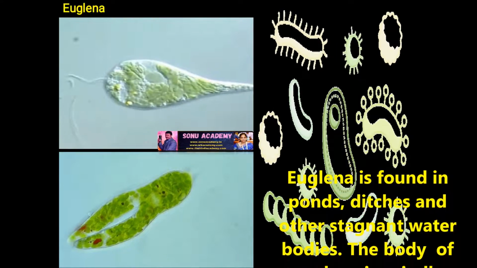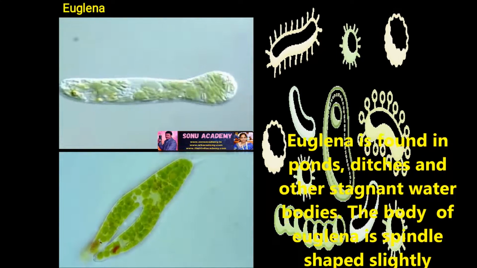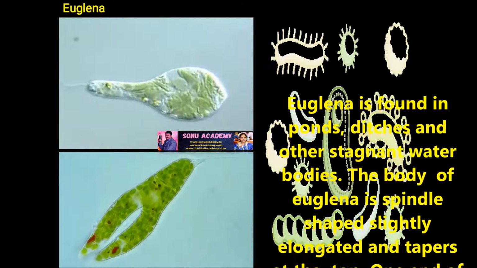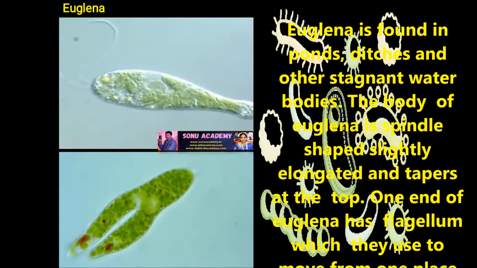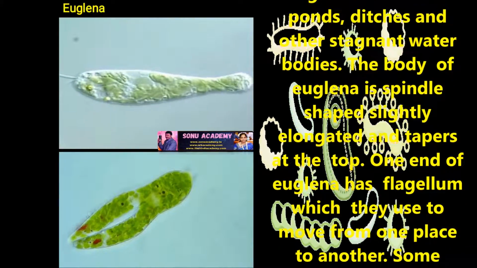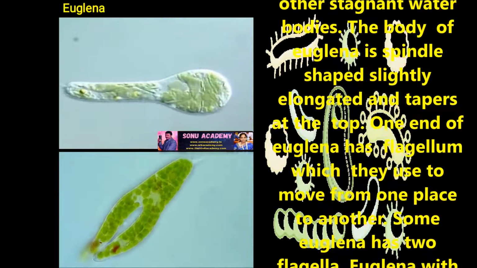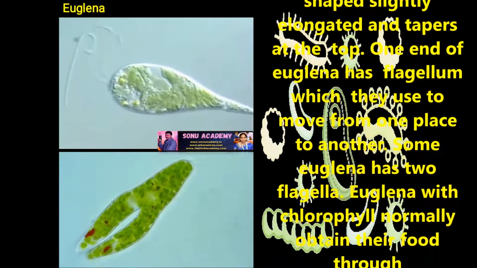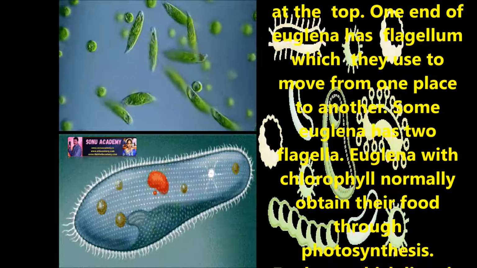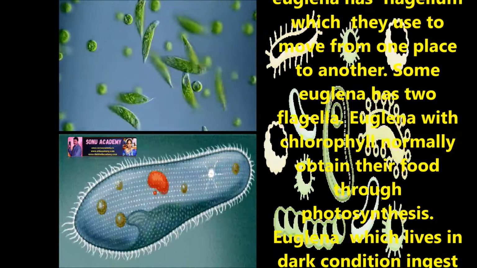Now let us discuss euglena. Euglena is found in ponds, ditches and other stagnant water bodies. The body of euglena is spindle shaped, slightly elongated and tapers at the top. At one end, euglena has a flagellum which they use to move from one place to another. Some euglena have two flagella.